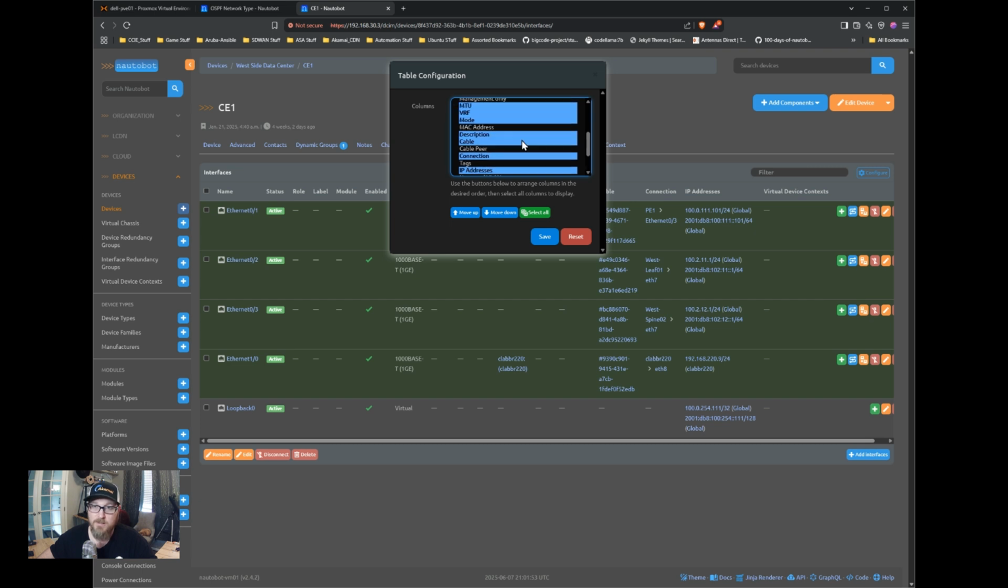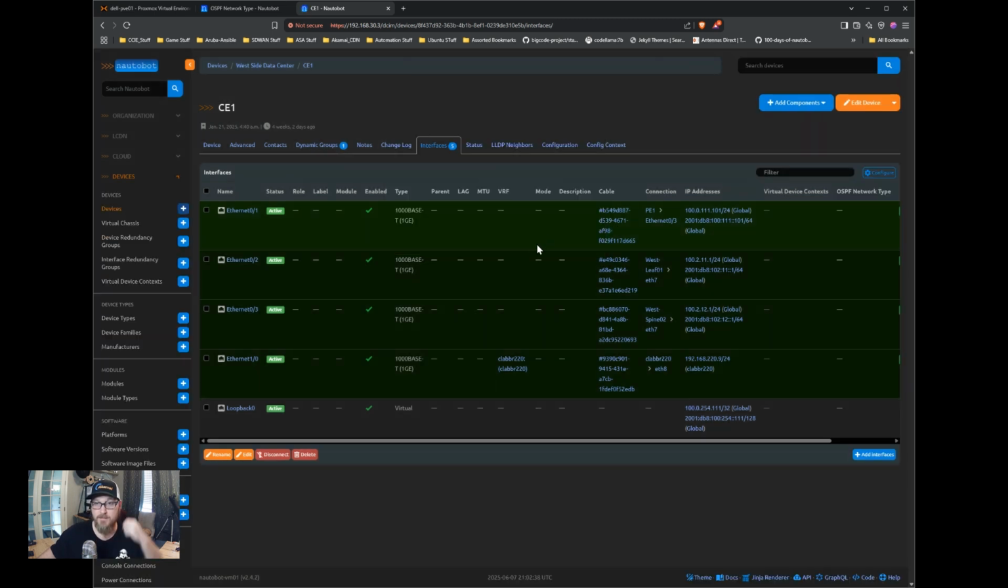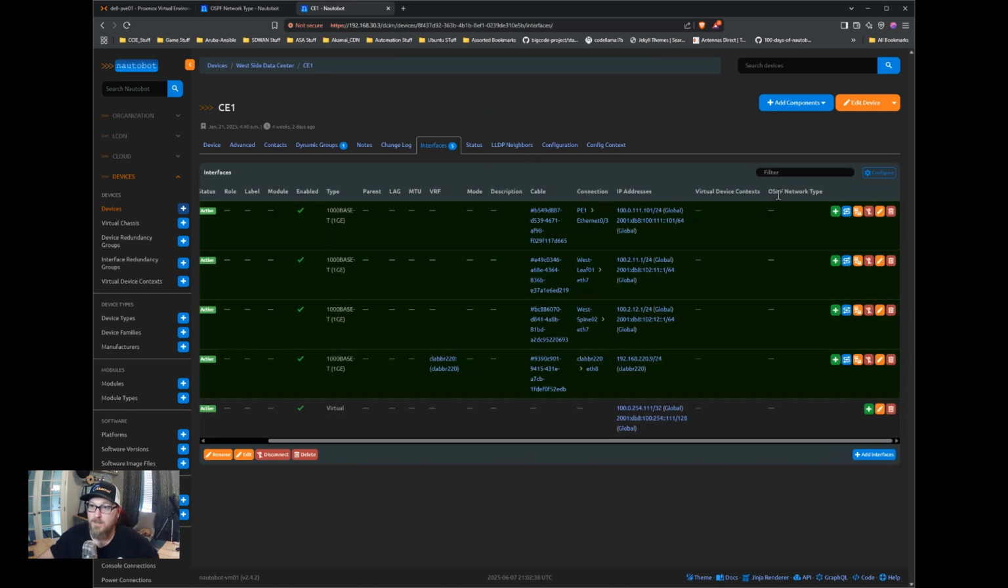So the way you want to do this is, you can see all these are highlighted. You want to hold Control or Command if you're on a Mac and highlight the next one. That way it doesn't remove the columns that you already have selected, in case you want to keep those. Then you can move these up or down, which will change the order left to right. Okay, so click Save.